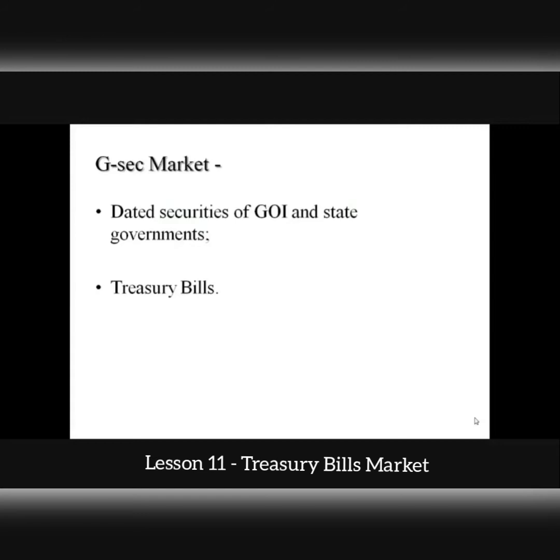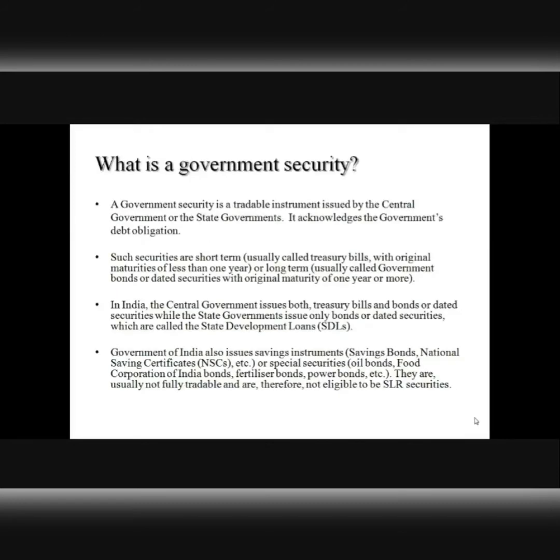Treasury bills basically belong to a broader securities market called the GSEC market, or government securities market. In this market, it's only the sovereign government that enjoys the privilege of being the issuer of securities and nobody else. In the government securities or GSEC market, apart from treasury bills, long dated securities that have a maturity ranging from 1 year up to 40 years are also issued by the governments through their central banks, right? A government security, that could be either a bill or bond, is nothing but a mere acknowledgement of debt obligation by the government that issues such security.